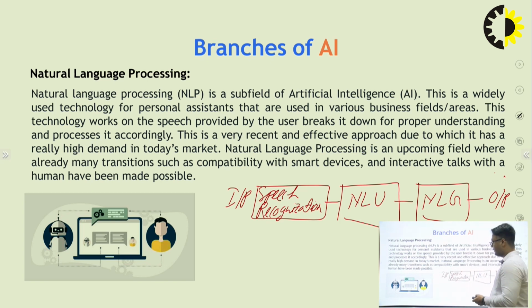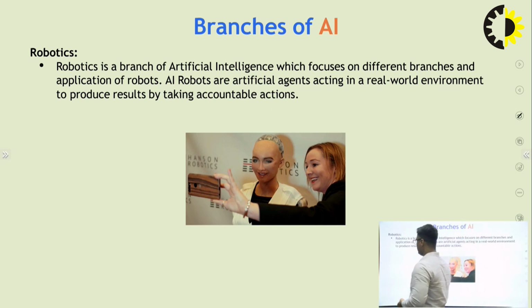Okay, next. The next branch is robotics. Robotics is a branch of artificial intelligence which focuses on different branches and applications of robots.